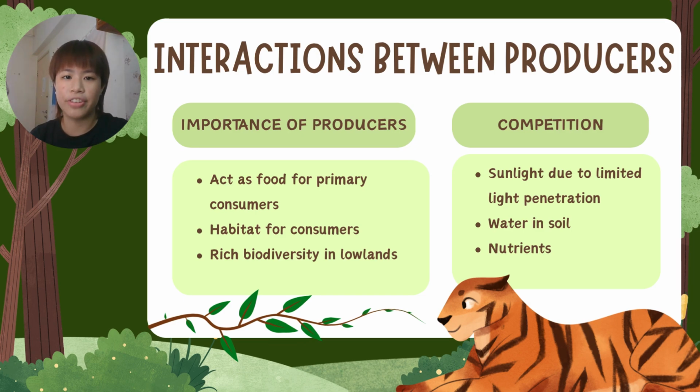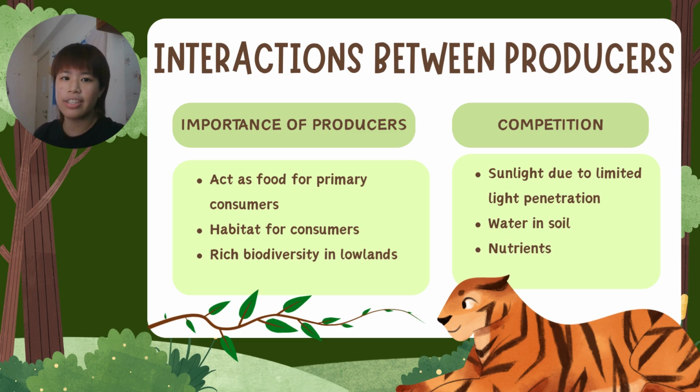However, rich biodiversity can also cause the lowland Dipterocarp forest to have limited resources and, as a result, many plant species compete for the same resource. One of the most notable competitions among primary producers is for sunlight. In dense forests like this one, the canopy can significantly limit the light penetration to the forest floor.